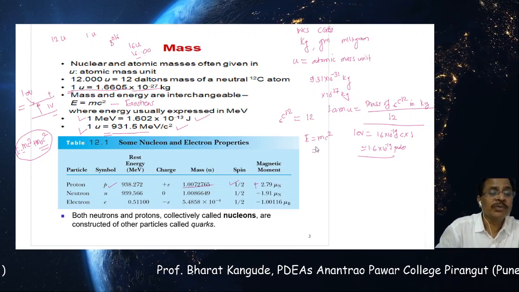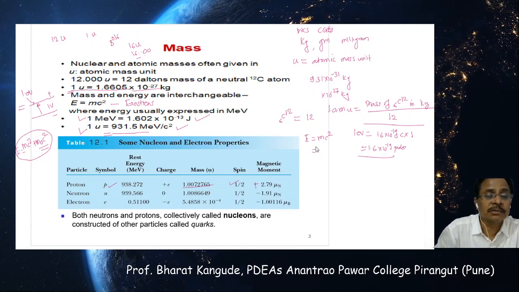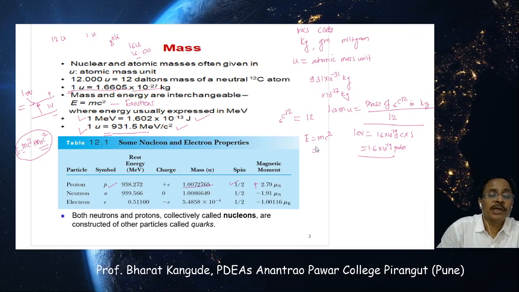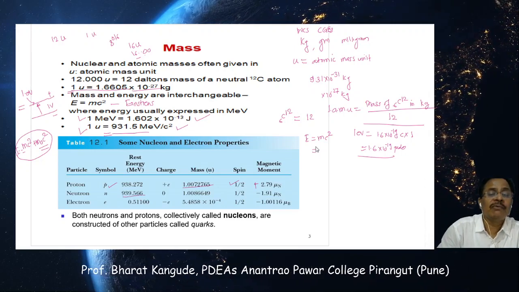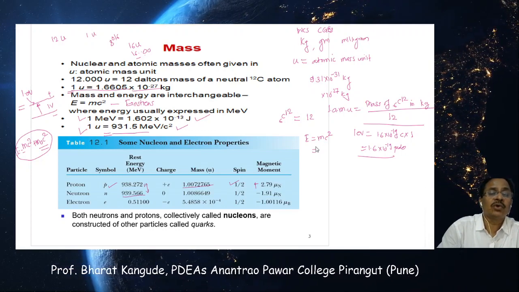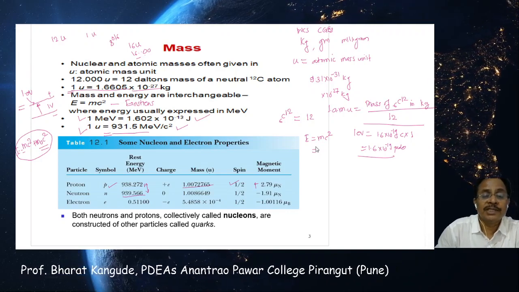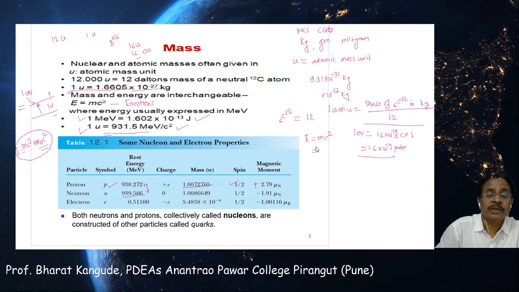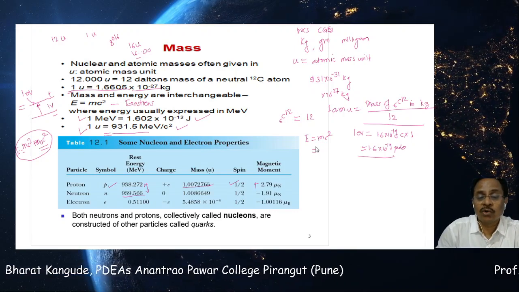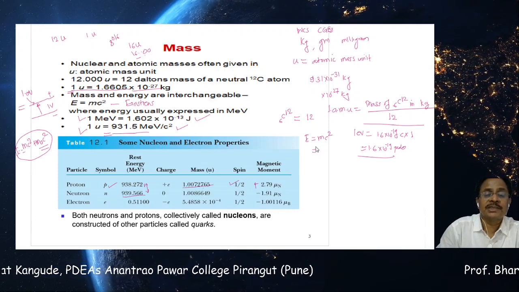Now go for neutron. For neutron, symbol is n. Now look here, this number is 938.272 for proton, whereas for neutron it is 939.566. You will feel there is some difference in the mass between proton and neutron if it is measured in terms of this rest energy in MeV. In atomic mass unit, proton is 1.0072765, but in case of neutron it is bigger, 1.0086649.